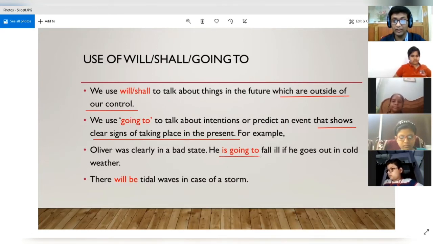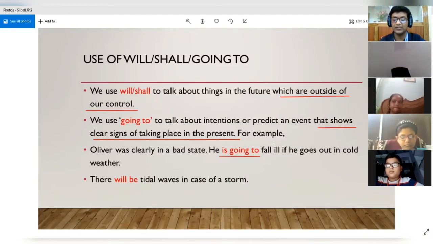So now what we are doing over here, we are predicting an event that is showing clear signs of taking place in the present, right? Because we know that he is already in a very bad state. So if he goes out in the cold weather, he will surely fall ill. So this is something which is very clear of taking place in the present. So we are predicting something that shows clear signs of taking place in the present.